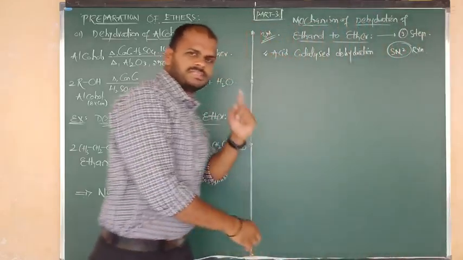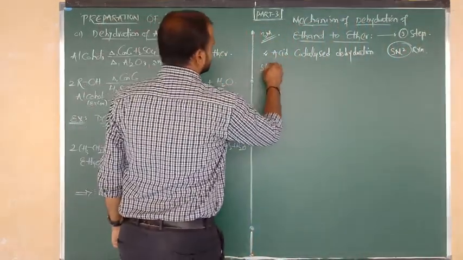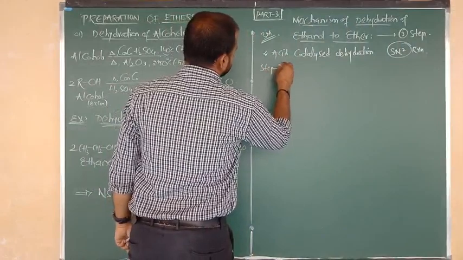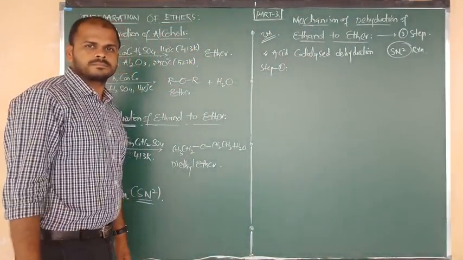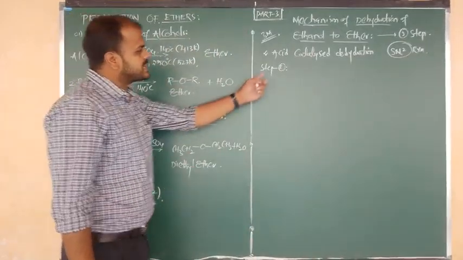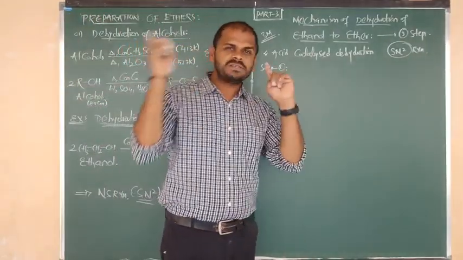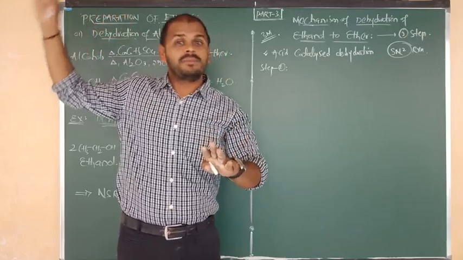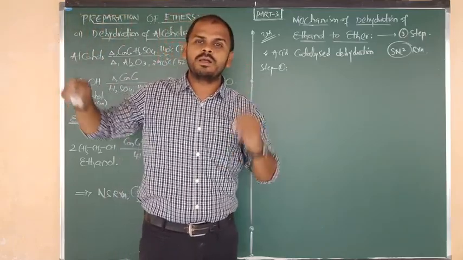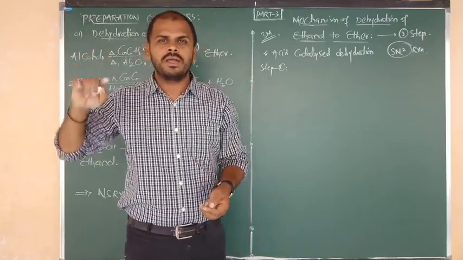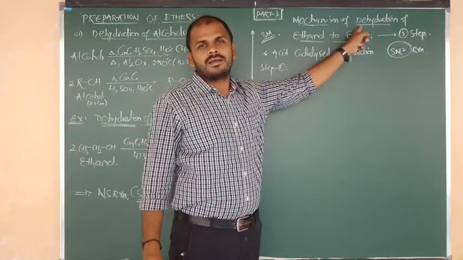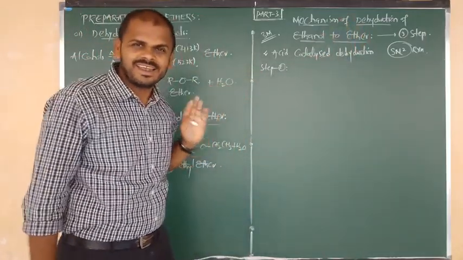Let me write step number 1. Step 1. Step 1 and step 3 are as before. Already in the previous class on alcohols we studied two mechanisms. Step 1 protonation, last step deprotonation. Middle one is dehydration. समझ गए clearly? Good.